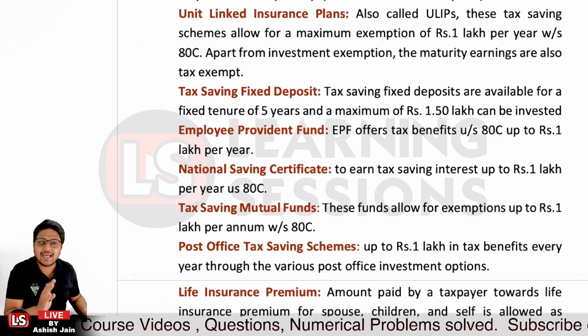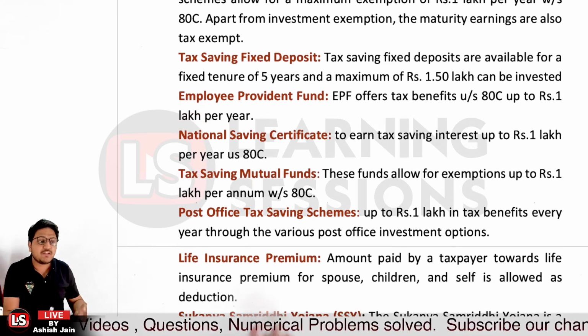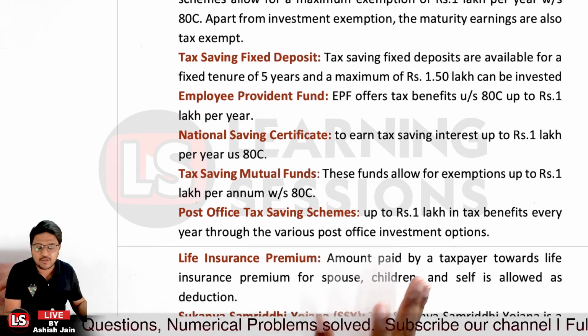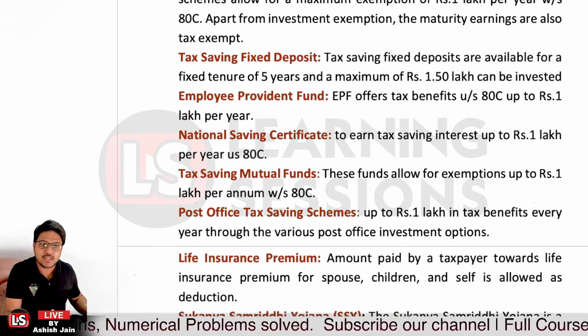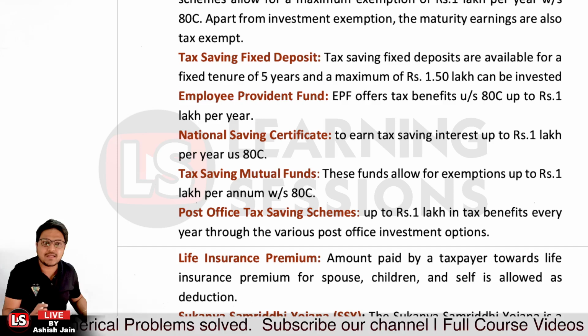If we talk about the life insurance premium, the benefit is available up to a maximum of rupees 1.5 lakh, whether you are paying for yourself, your spouse, or dependent children. That is also allowed as a deduction, right?